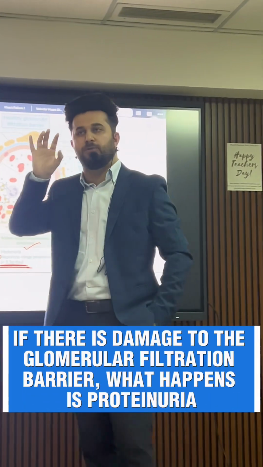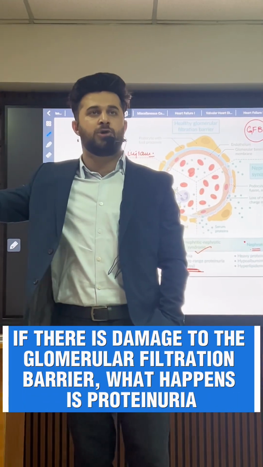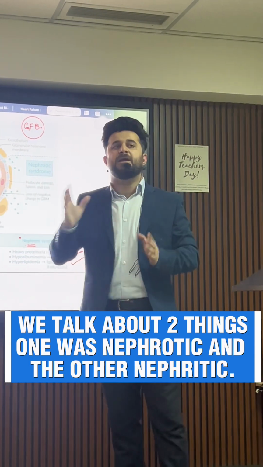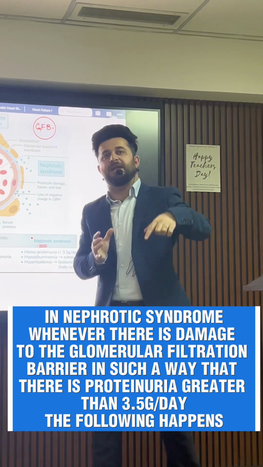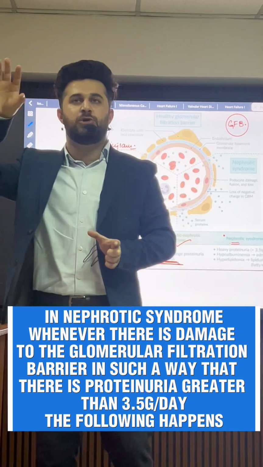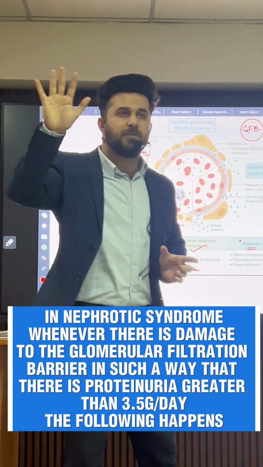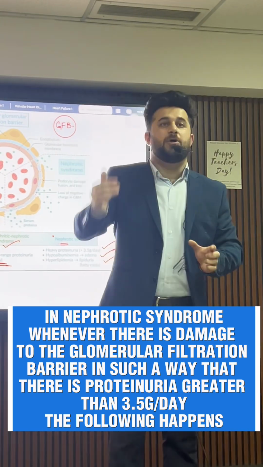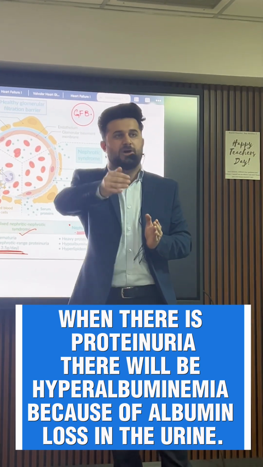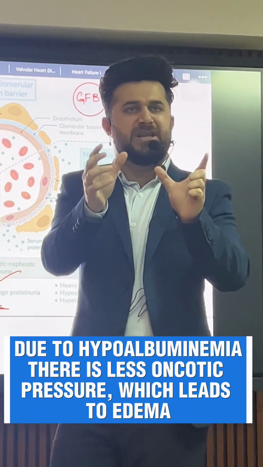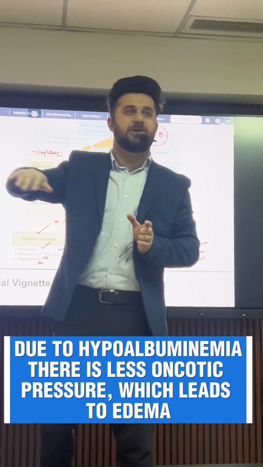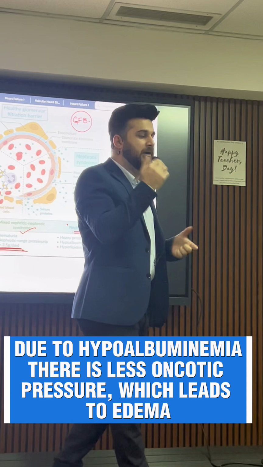If there is damage to the glomerular filtration barrier, what happens? Proteinuria. We talked about two things. One was nephrotic syndrome, one was nephritic syndrome. Nephrotic syndrome is whenever there is damage to the glomerular filtration barrier in such a way that there is proteinuria greater than 3.5 gram per day. When there is proteinuria, there will be hypoalbuminemia because albumin is lost in the urine. Due to hypoalbuminemia, there is less oncotic pressure. There is edema. There is generalized edema, particularly periorbital edema.